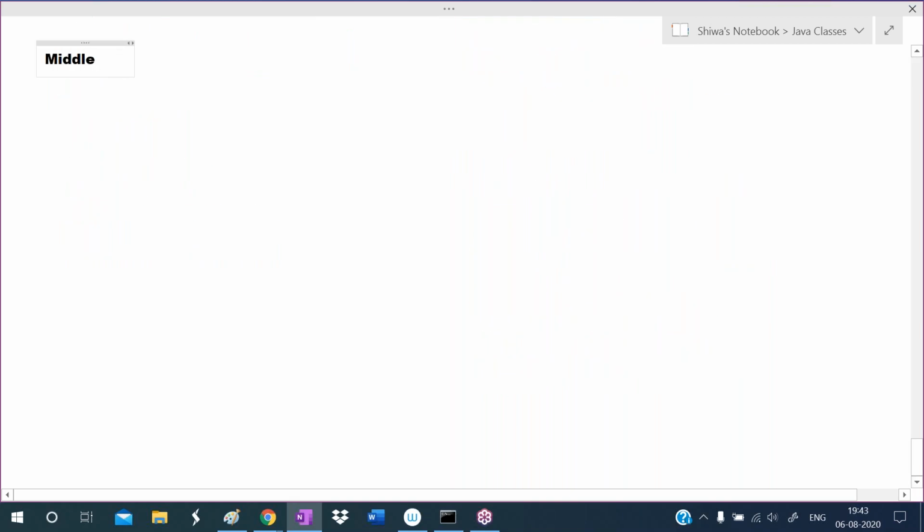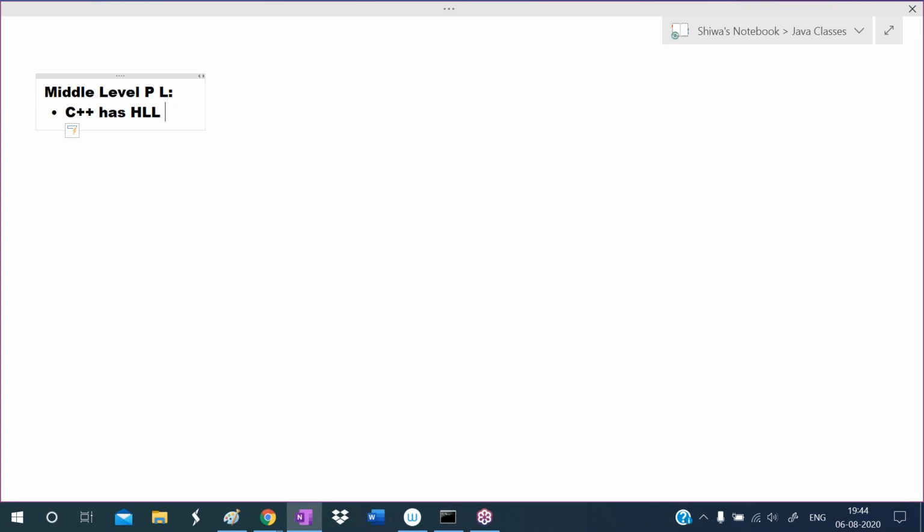C++ is the middle level programming language. Why? Because C++ has high level language features plus low level language features. It has both the features of high level languages and low level languages. That's why we are calling C++ the middle level programming language.